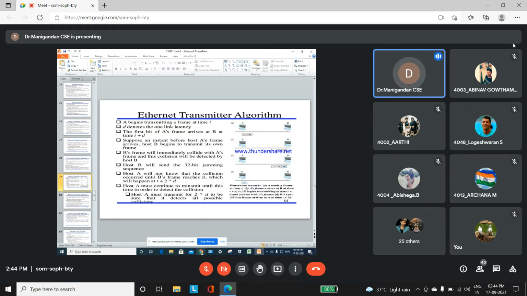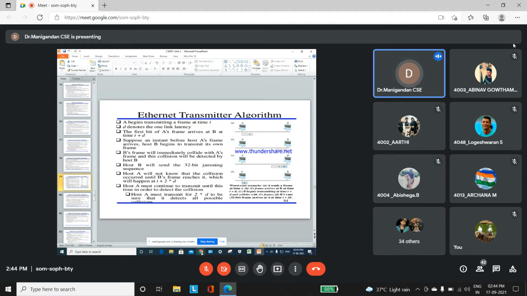The time duration is assigned as T, the time between sender and receiver. The first bit of the frame from A arrives at B at time T plus D. Suppose an instant before A's frame arrives, host B begins to transmit its own frame. Before receiving the frame, if B wants to send, that will be its own frame.